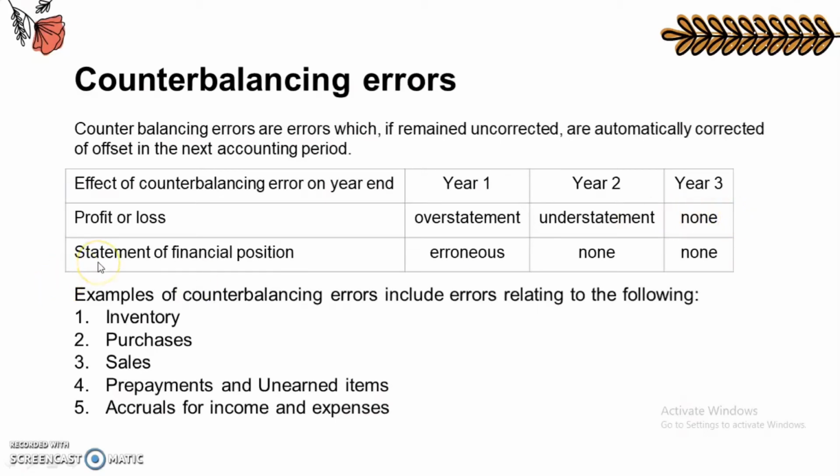How about the effect in the statement of financial position? Of course, in year 1, it will be erroneous. It will still have an error. In year 2, in year 3, it will be unaffected. Here are some of the examples of counterbalancing errors, including errors relating to the following. Number 1 is inventory, 2 purchases, sales, prepayments and unearned items, and lastly, accruals for income and expenses.